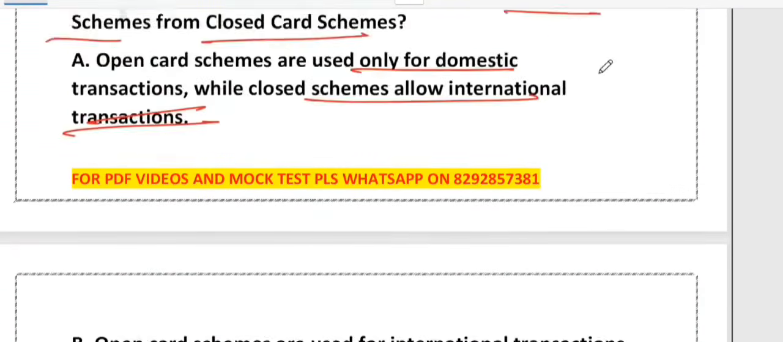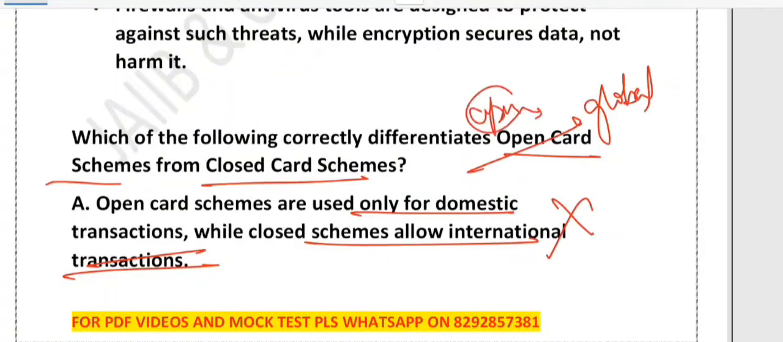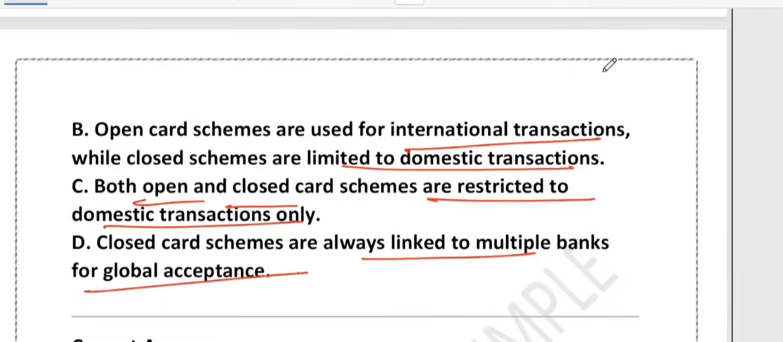So if you talk about option A, this is wrong. Why? Because open card schemes are not limited to domestic use. They are designed for global transactions. That's why it is called open. What about option B? Option B is correct, because open schemes like Visa, MasterCard, RuPay International allow payment across countries and banks. Closed card schemes work only within the specific network or issuer, usually for domestic use. So option B is the correct one.